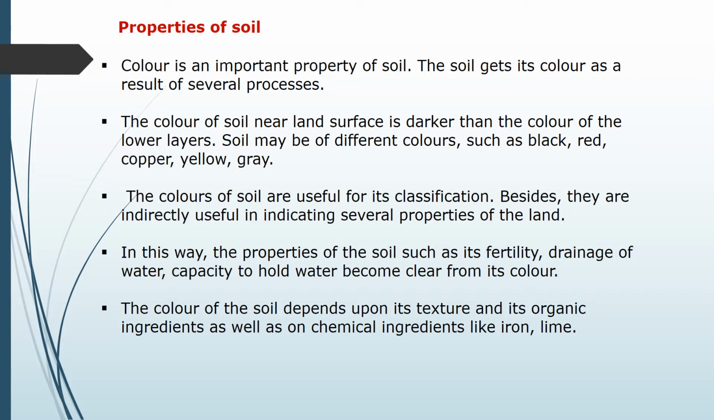The color of the soil depends upon its texture and its organic ingredients as well as chemical ingredients like iron and lime. So there is a presence of chemical ingredients in soil, that is iron and lime. With the help of color also we can understand whether there is a presence of organic ingredients or chemical ingredients in the soil.